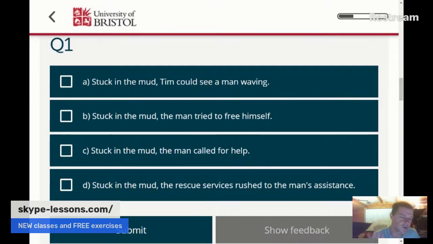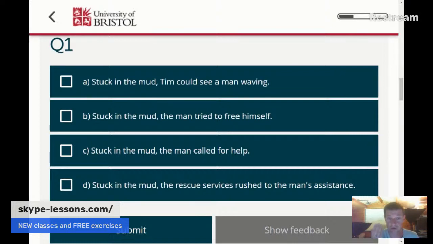Okay, so if you look at these four sentences, I think you'll probably agree that it sounds like the man is stuck in the mud. Tim is not stuck in the mud. He's somebody who can see him from far away. And the rescue services, the ambulance, is certainly not stuck in the mud. And that's why A is incorrect if Tim isn't stuck in the mud. We don't want to make it sound like Tim is stuck in the mud. So A is incorrect because A makes it sound like the participle phrase, the adjectival phrase, is describing Tim. And that's why A is wrong. If Tim is stuck in the mud, then A is correct. But let's assume that the man is and Tim isn't. So A is wrong, therefore.